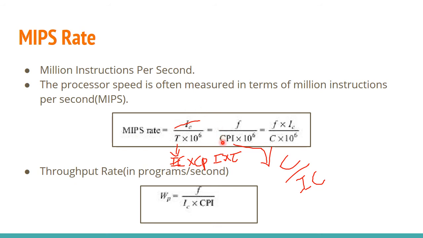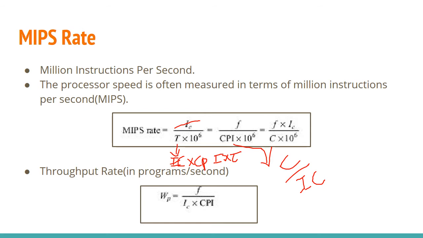And the second equation that you can derive from this particular equation is F by CPI into 10 raised to 6. How you will get it? So simply replace this T. So what is T? It is actually IC into CPI into tau. This is actually what T.